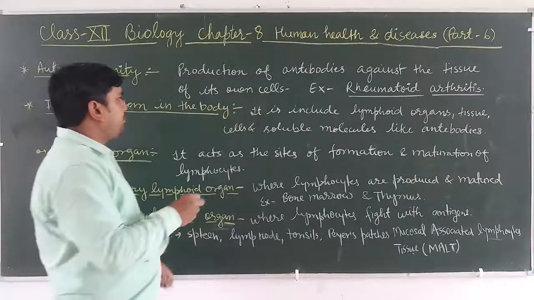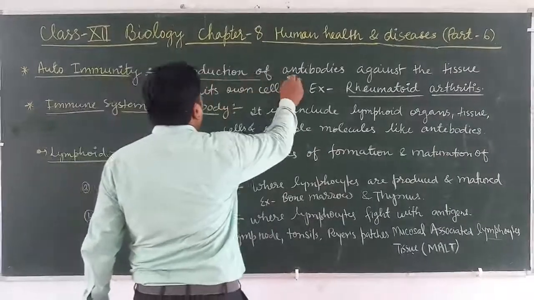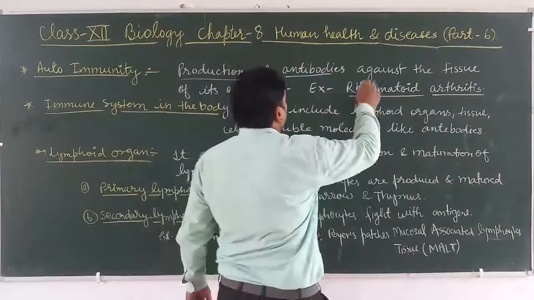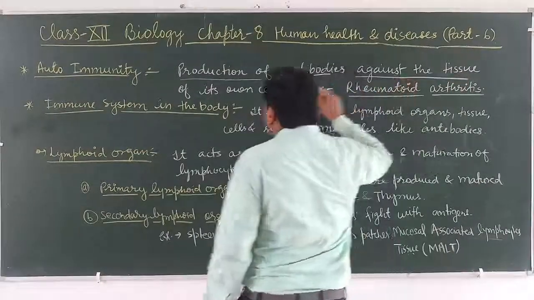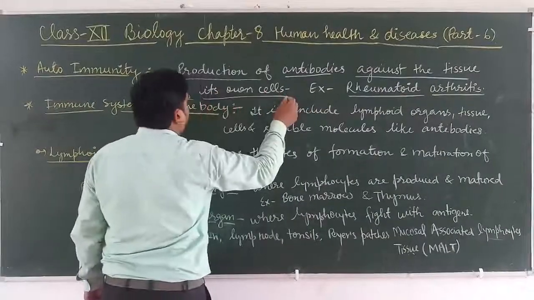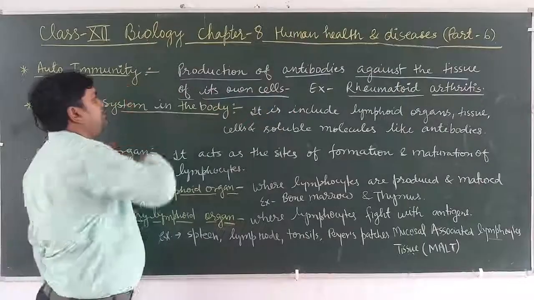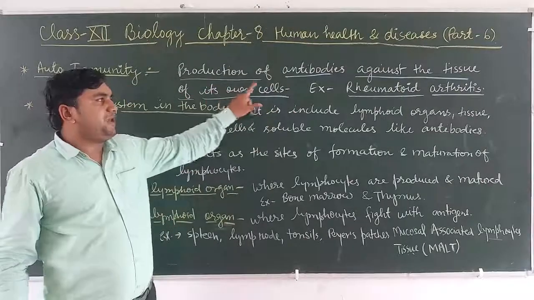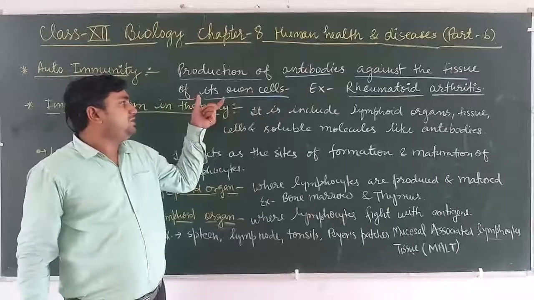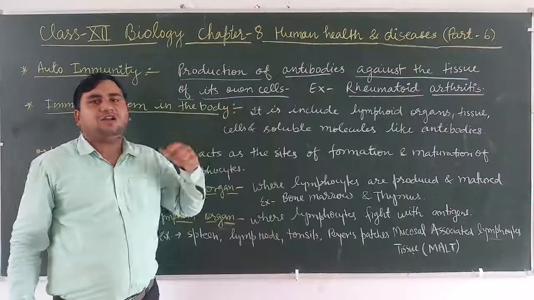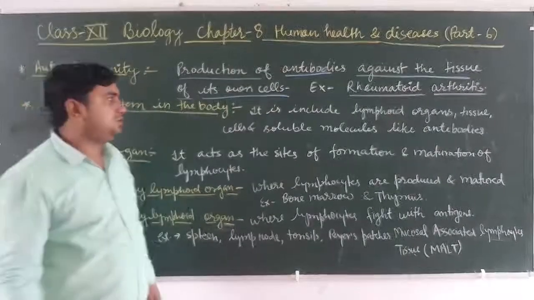Autoimmunity: production of antibodies against the tissue of its own cell is called autoimmunity.